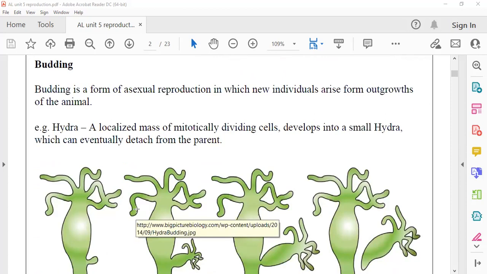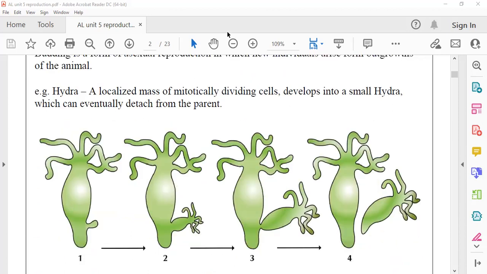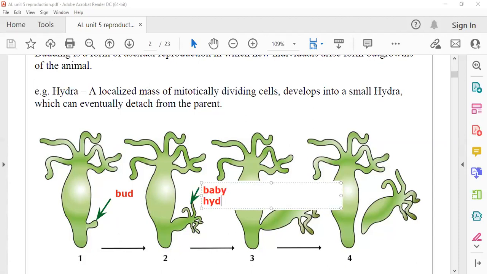So budding: in the animal body, you can see here, a small bud develops. This bud gradually grows into a baby hydra.